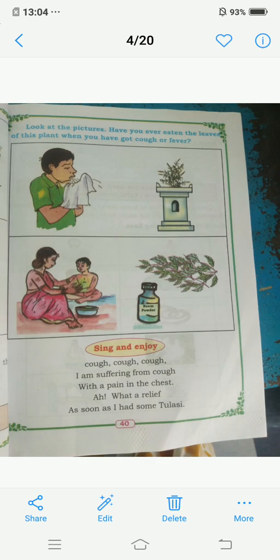So when you get cough or cold or pain in the chest, if you eat that tulsi leaf, you will get relief. The cough will go and the chest pain will go. Okay, children? Here they have given neem powder in the bottle. Okay, children? Next.